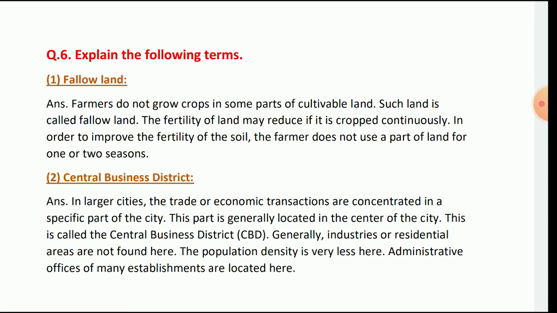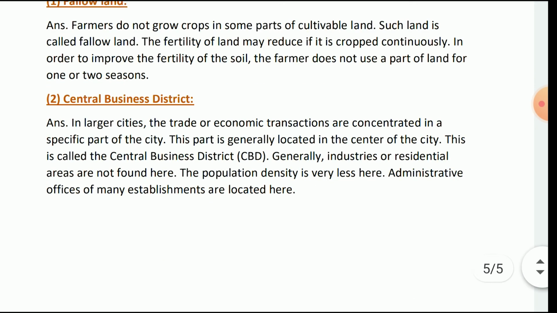The central business district. In large cities, trade and economic transactions are concentrated in a specific part of the city. This is generally located in the center of the city. This is called the central business district. Generally, industries or residential areas are not found here. The population density is very less here. The administrative offices are located here.